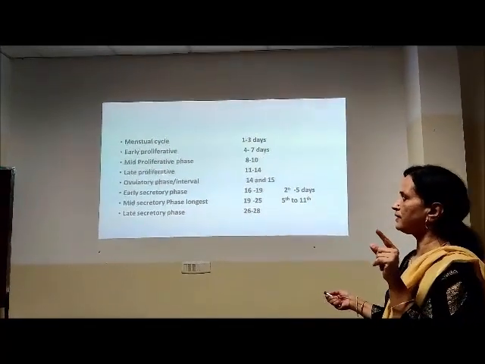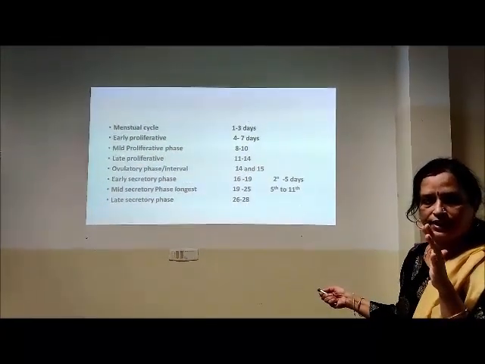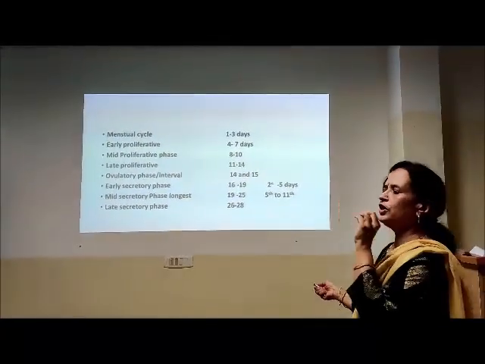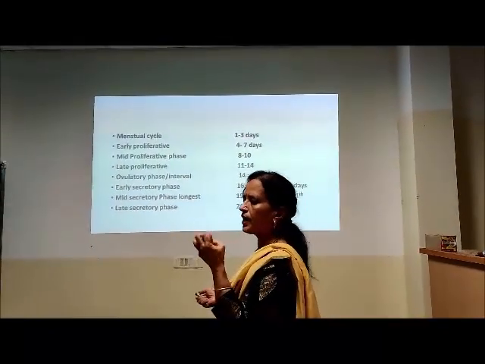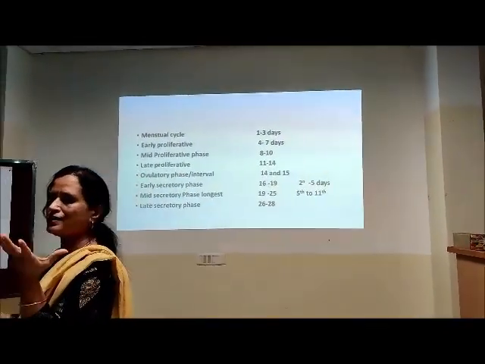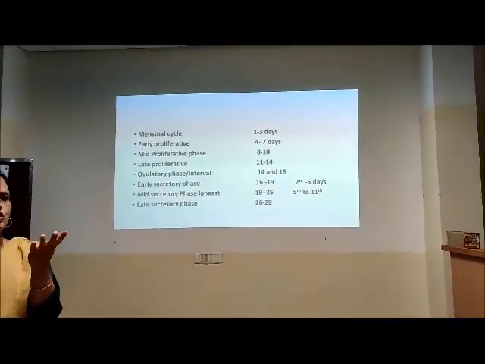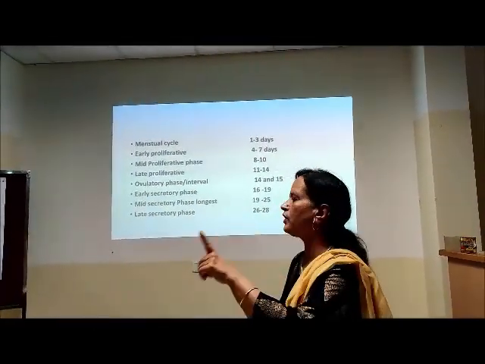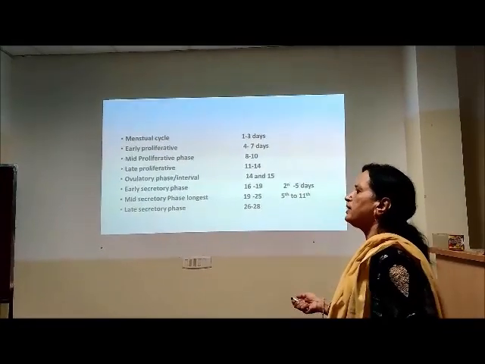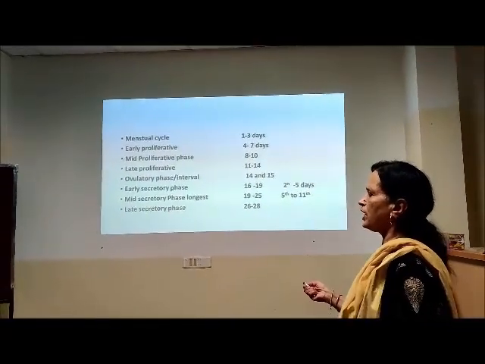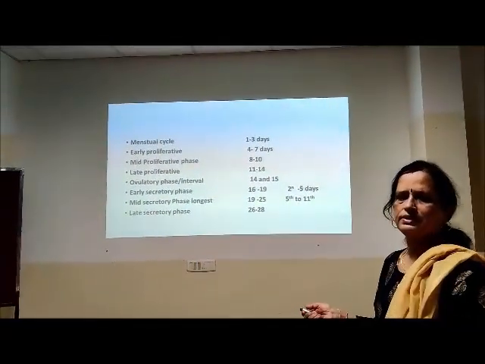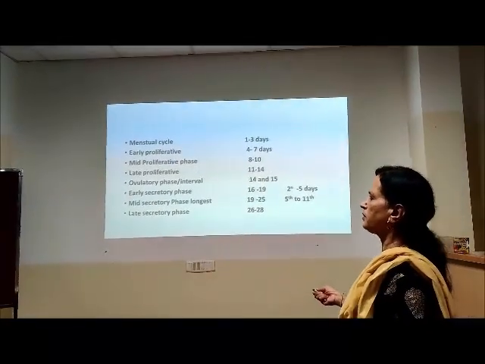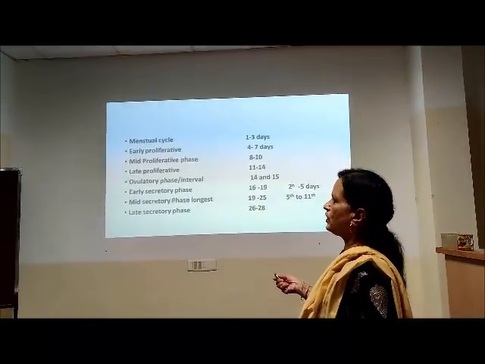Then at the end of the proliferative phase, ovulation occurs. The Graafian follicle ruptures and liberates the ovum. So that is the interval phase, for about 24 hours, you can say, for a day. The cyclical microscopic, histological changes are not as evident to say that ovulation has occurred.